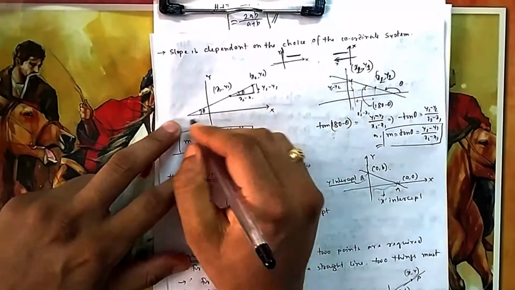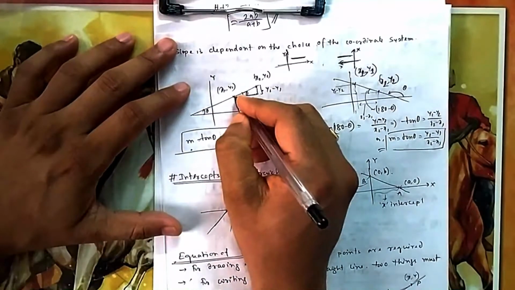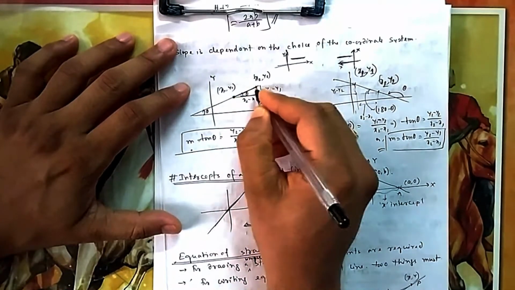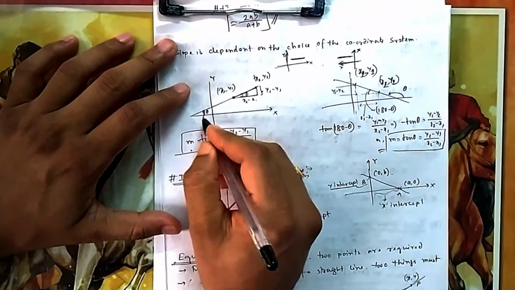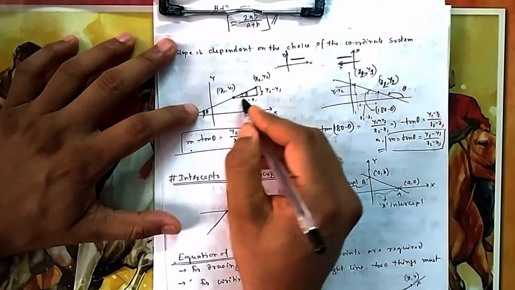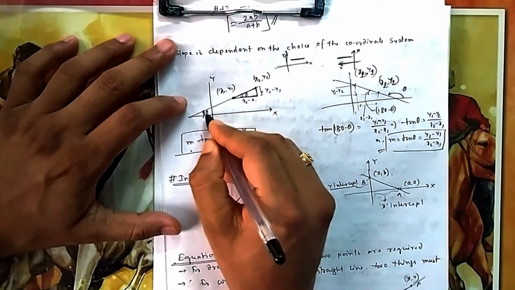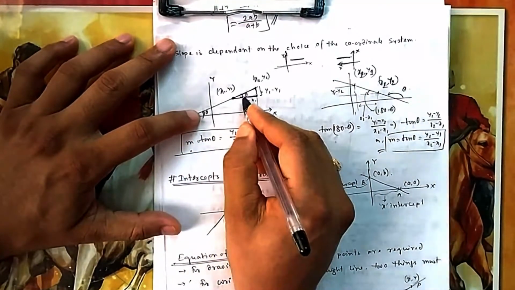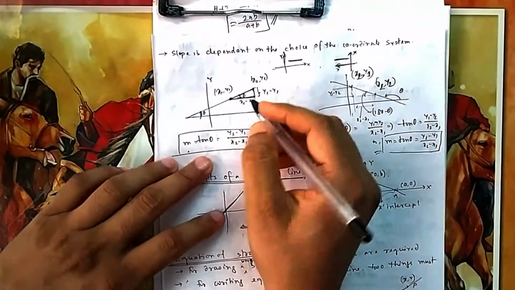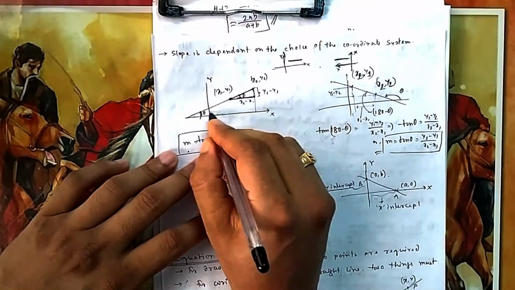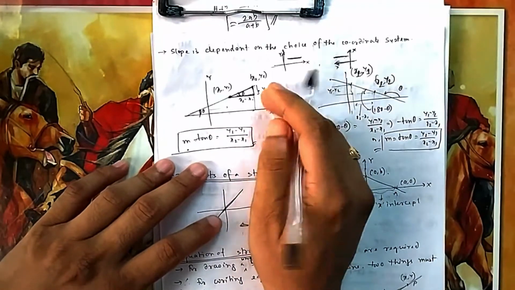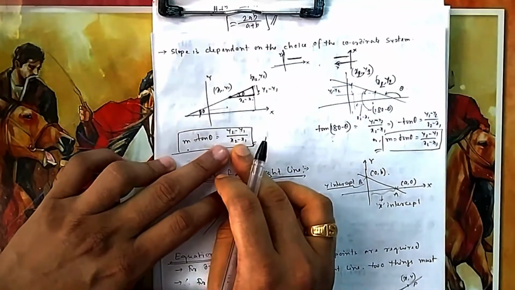Now if I want to find the slope of a line, suppose two points are given and you join them, what is the slope of this line? If you extend this line, this is theta. This is the theta we are measuring, which is the same as this theta, because these are similar triangles, so this angle and this angle are the same. Then what is this distance? Up to this is x1, up to this is x2. So this is x2 minus x1, this is y2 minus y1. So it is clear: y2 minus y1 by x2 minus x1.